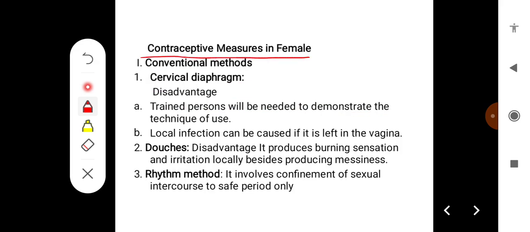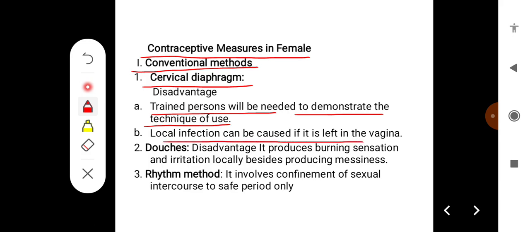Contraceptive methods used in case of females. Some of the conventional methods are using a cervical diaphragm. The disadvantages of using a cervical diaphragm are that it requires a trained person to demonstrate the technique, and local infection can be caused if it is left in the vagina.